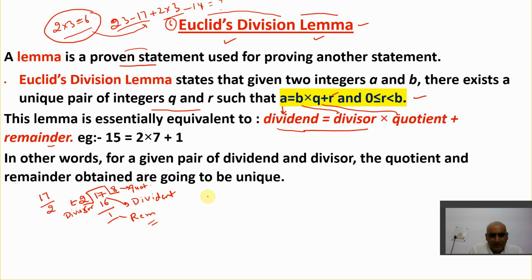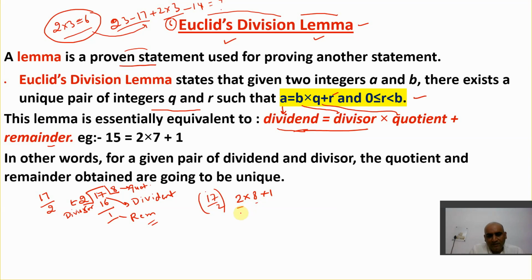So now you can see, we have multiplied 2 by 8, then we get 16, but we have not reached up to 17, so that's why the remainder will come, 1. So I can write 17 upon 2 as 2 into 8 plus 1. Why 2 into 8 plus 1? Because if I divide 17 by 2, I get 2 into 8, that is 16. This 8 is the quotient. So I am representing this in the form of this particular formula, 2 into 8 plus 1.